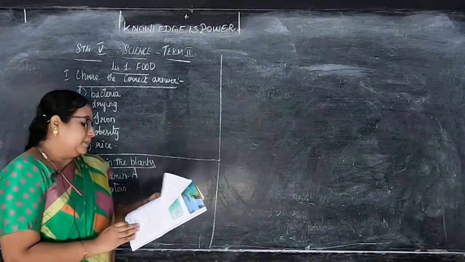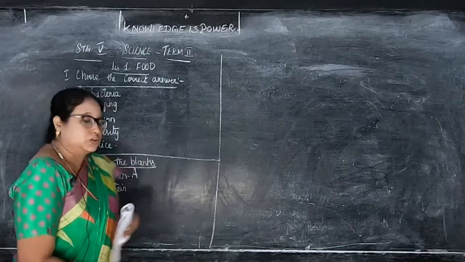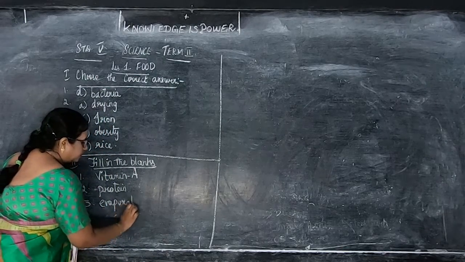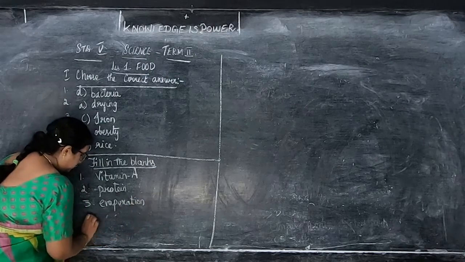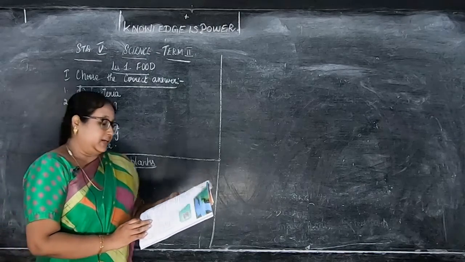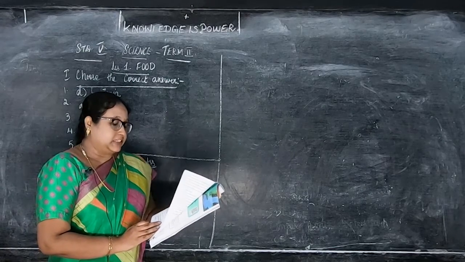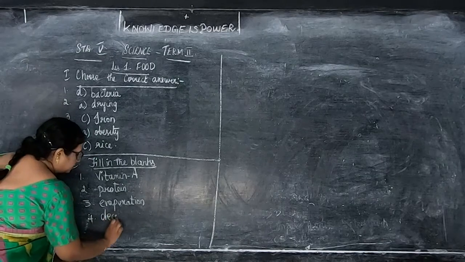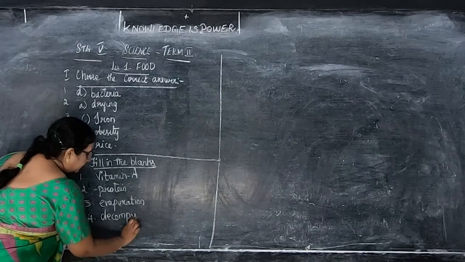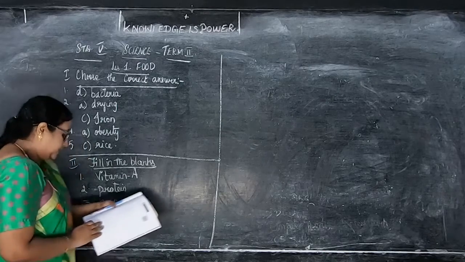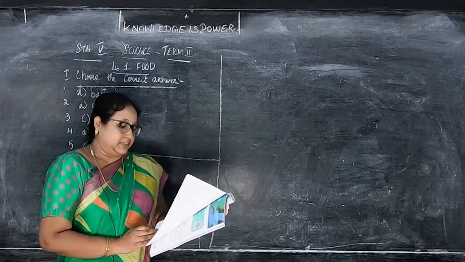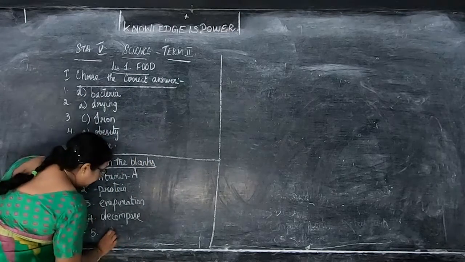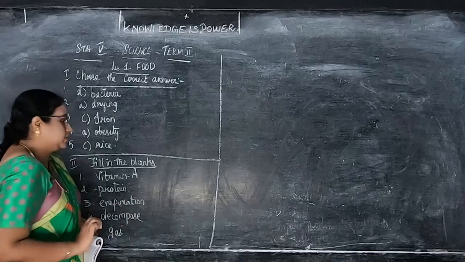And third, bad smell from the food item is due to dash. Then humidity in air is one of the dash factor which spoils food. Decompose. Then using low quality gas tubes in the gas stove may lead to dash leakage. Gas leakage. So finish writing, children.